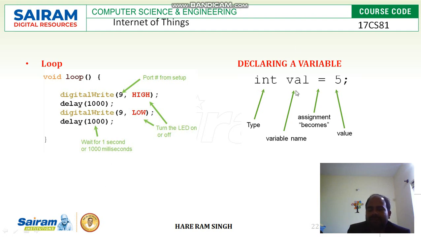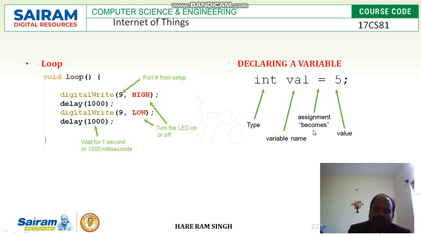Declaring a variable. In order to know how we can declare a variable, it is like this: int val = 5. So this int is a data type. Instead of int you can also use char, string, long. And here val is a variable name. Instead of val you can put another variable name. The variable name is also called an identifier.